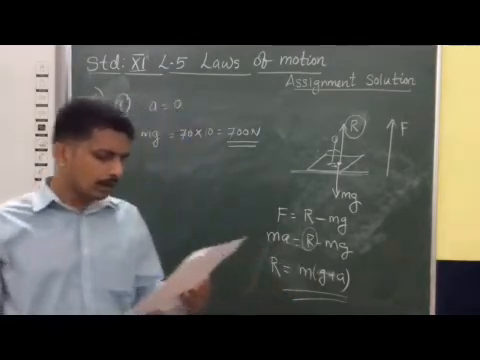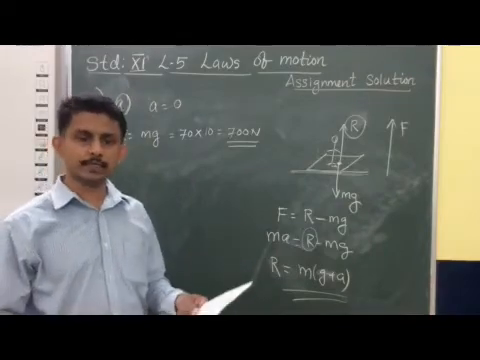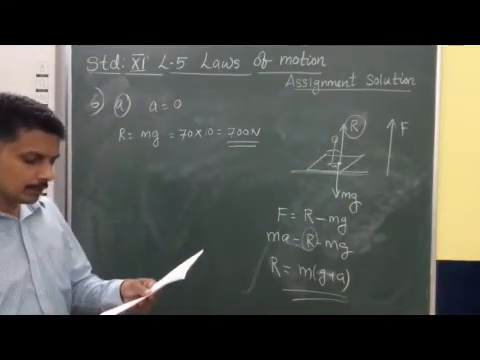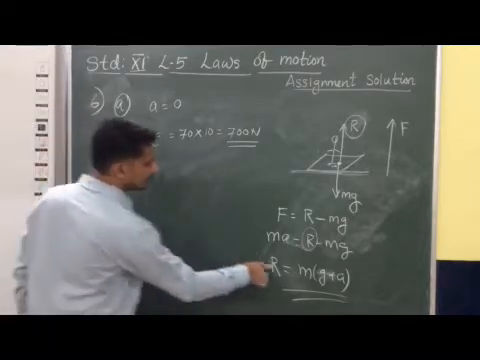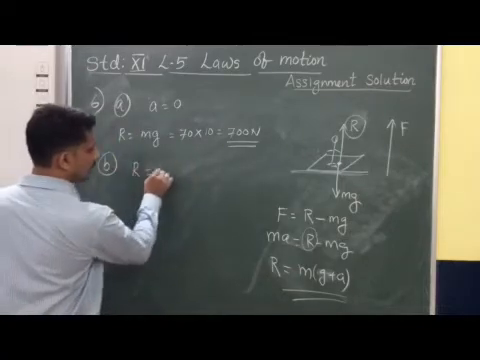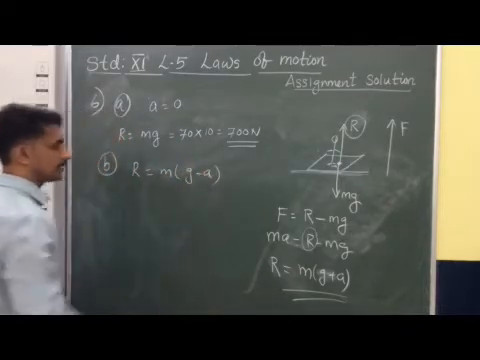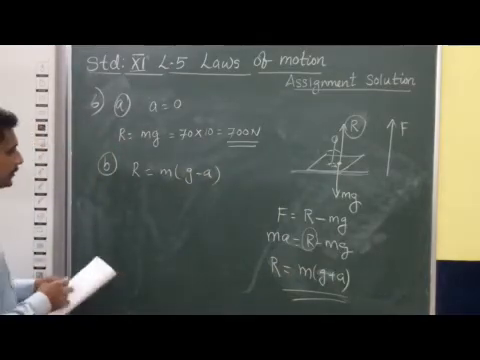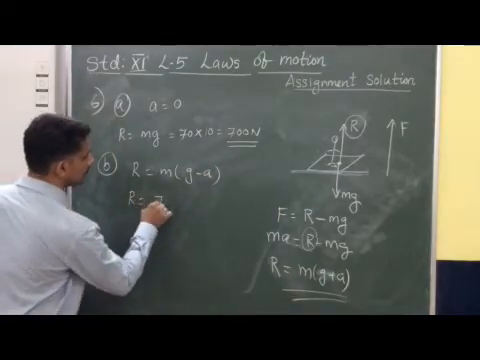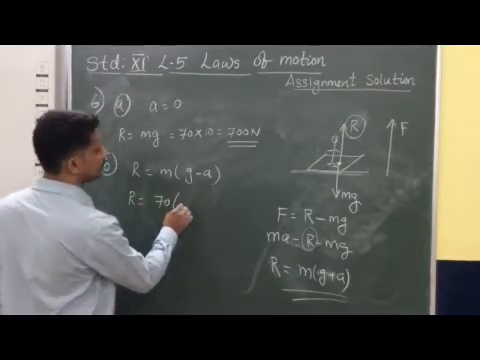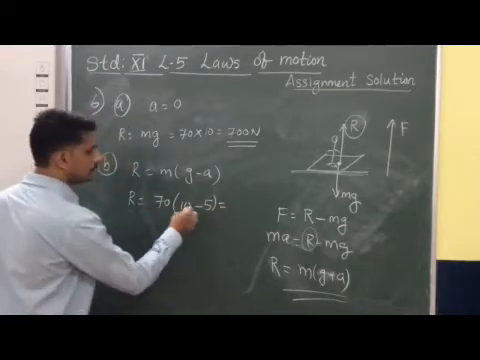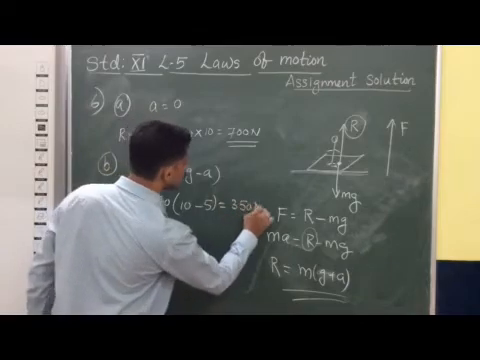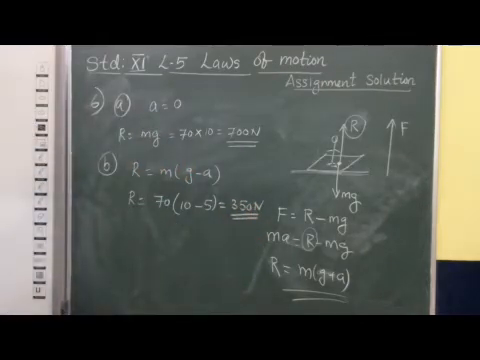Now, it is moving in the downward direction with a uniform acceleration of 5 meters per second square. Now this lift is going in the downward direction only. So when it is going downward, our equation becomes R is equal to M into G minus A. Mass is 70, into G, which is 10, minus 5. So we get 70 into 5, that means 350 Newton, when the lift is going in the downward direction.